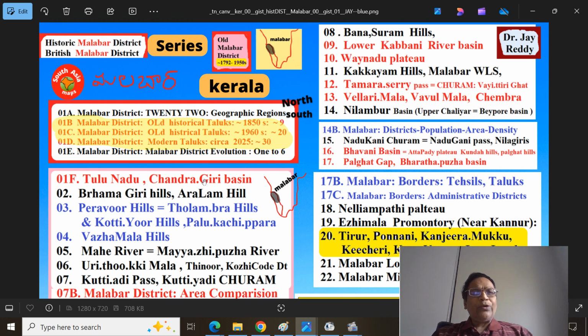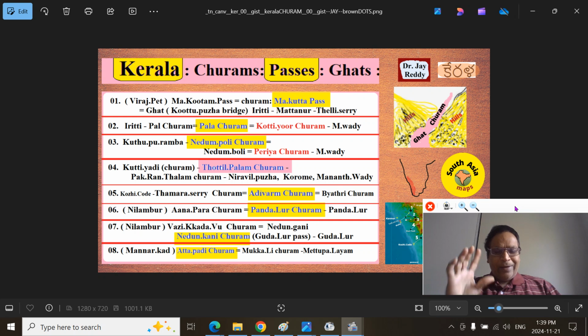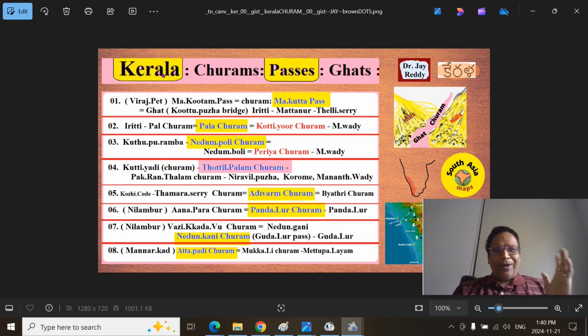Those who are interested to know about the Ghats' own land, Kerala province, the land of Kulasekhara Emperor Marthanda Varma, I have posted other series also. These are related and can be explored in relation with the current series, called Kerala province Churams.